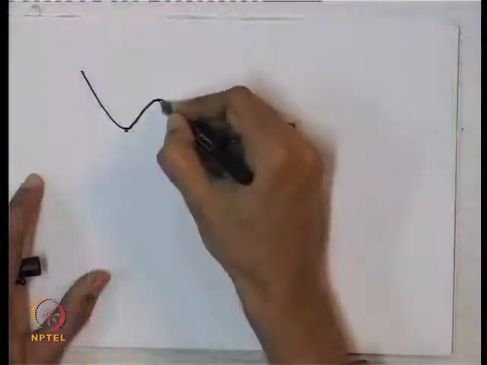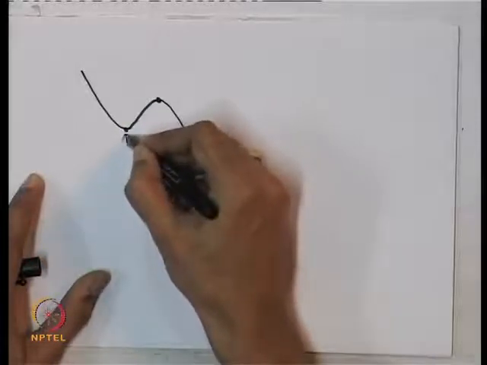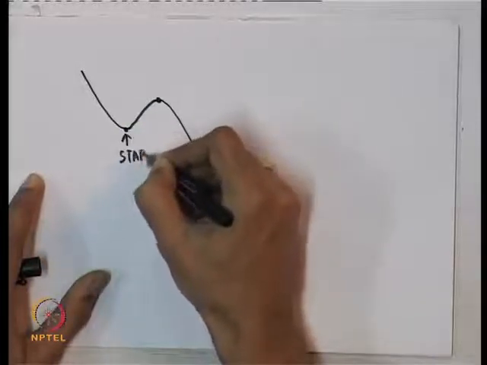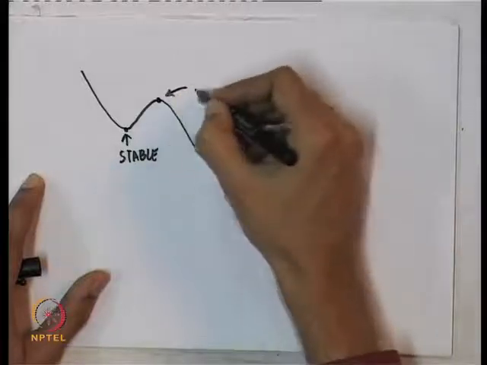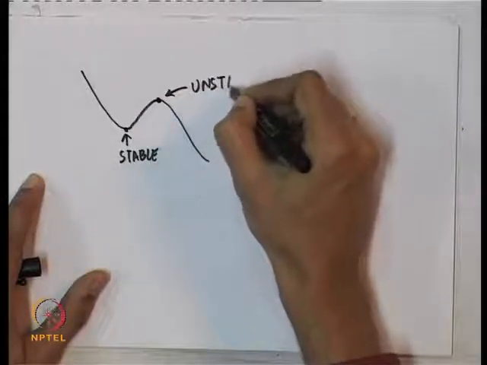How do you really analyze the small disturbance behavior of the states? That is something which we will do slowly and understand using a simplified power system example in this particular lecture. But before we move on to that, let us just look at some more interesting things about stability. Take this example again. These are the two equilibria. This is unstable, this is stable for small disturbances, and this is unstable for small disturbances, however small the disturbance may be.